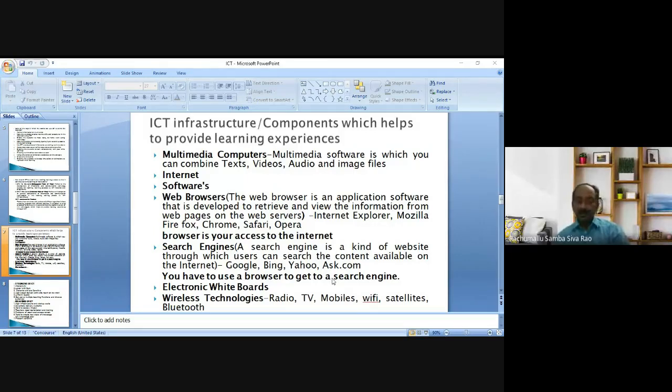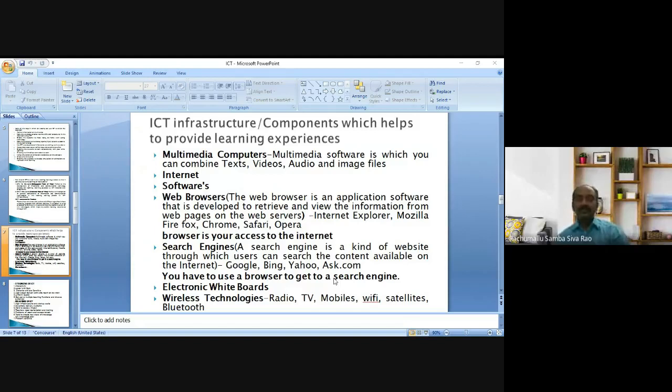Suppose you have to collect the biography of some educationist or some freedom fighter, whoever it may be. Then immediately that information will be available. We may get the information from search engines. To approach the search engine, we have to use a web browser.